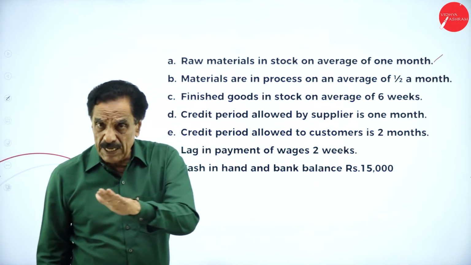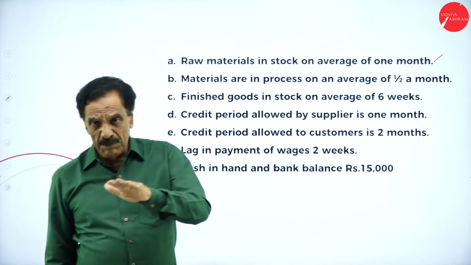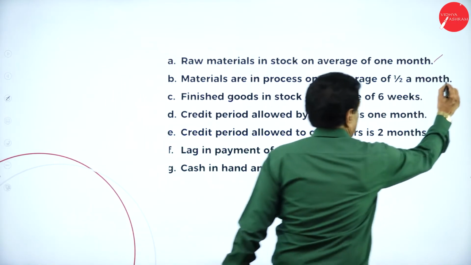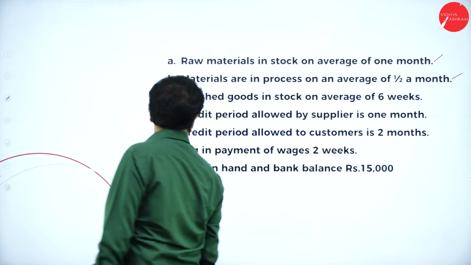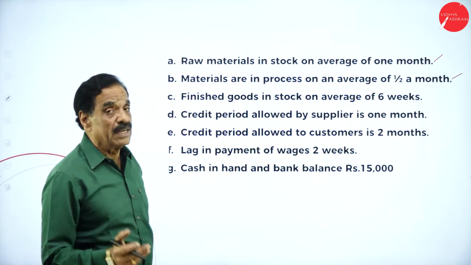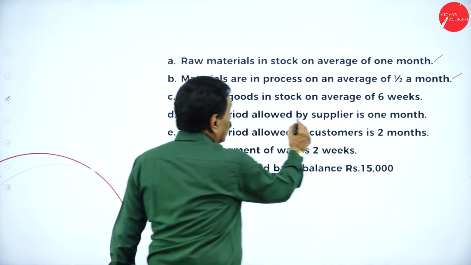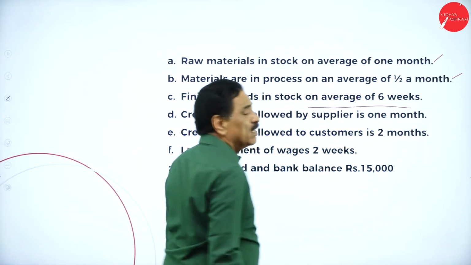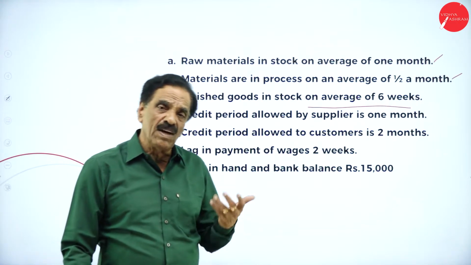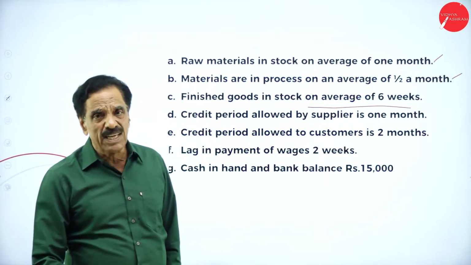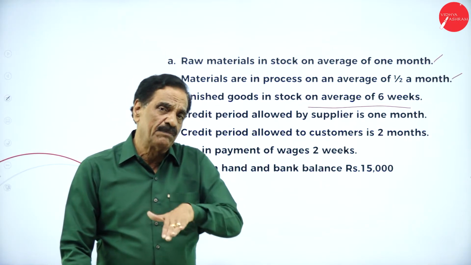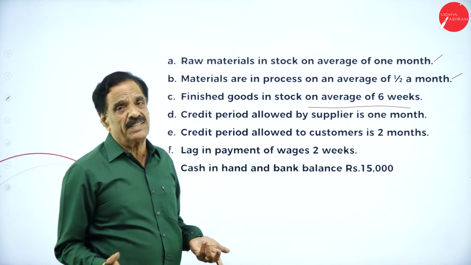So raw material full value, labor charges half value, overhead half value. This is over. Regarding the finished goods, the total cost price is 32 rupees. Finished goods stock an average of 6 weeks. In a year, how many weeks are there? 52 weeks. We are going to calculate for 6 weeks. That is 12,000 divided by 52 into 6, into cost price of 32.